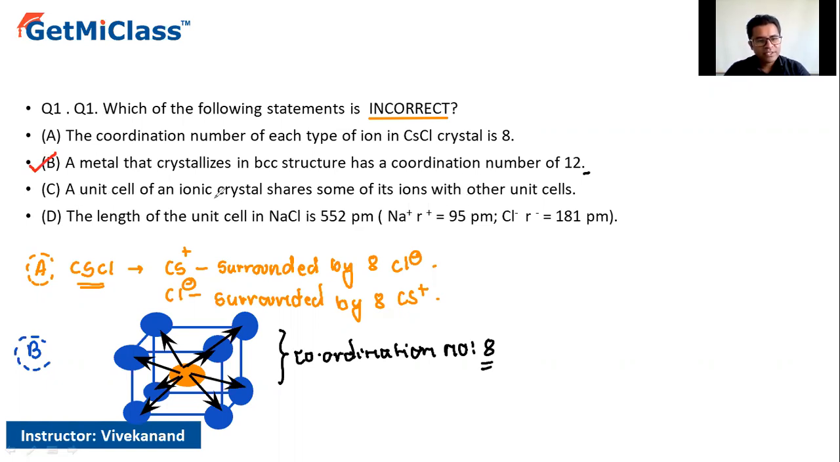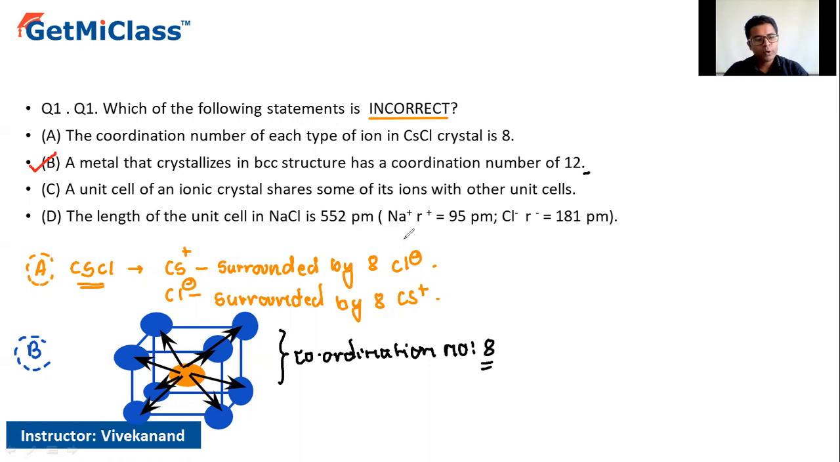If you observe option C, a unit cell shares some of its ions with the other unit cells. Yes, whenever we have these cubes, they share with the other ones. So naturally, the atoms on that particular cube, whether on a face or an edge, are going to be shared. Therefore, option C is also correct.